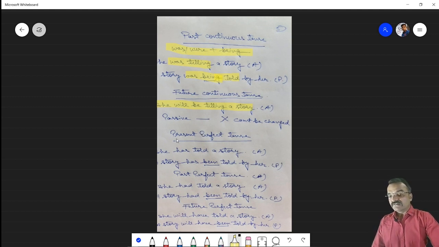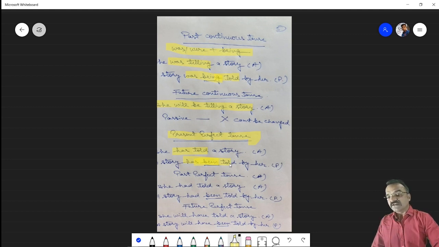So now the next sentence is from present perfect tense. In present perfect tense we are using the be verb form been, with has or have. Let's see the example. The example is, she has told a story. When we change into passive voice, there is already has told. We will change it to, a story has been told by her. So we are adding been. Been is also a form of be verb.